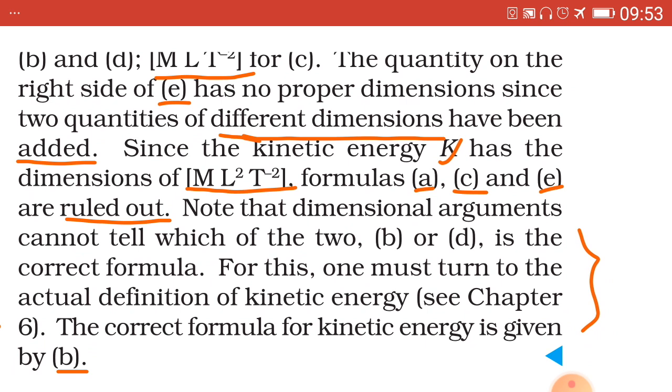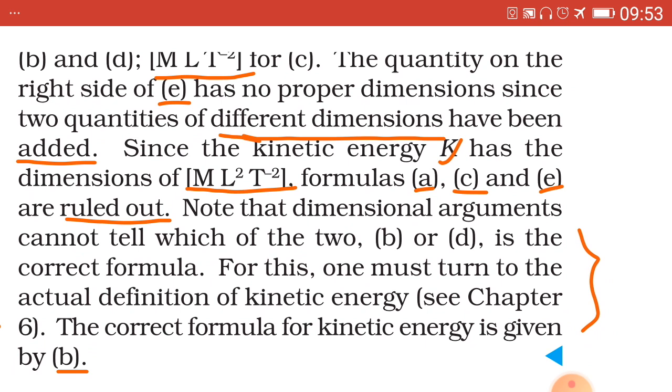Mv square, again it will be M raised to 1, L2 T minus 2, M1 L2 T minus 2. Now here mv square plus ma, the dimensional formula cannot be added, because one is velocity and the other one is acceleration. This has to be taken note of.